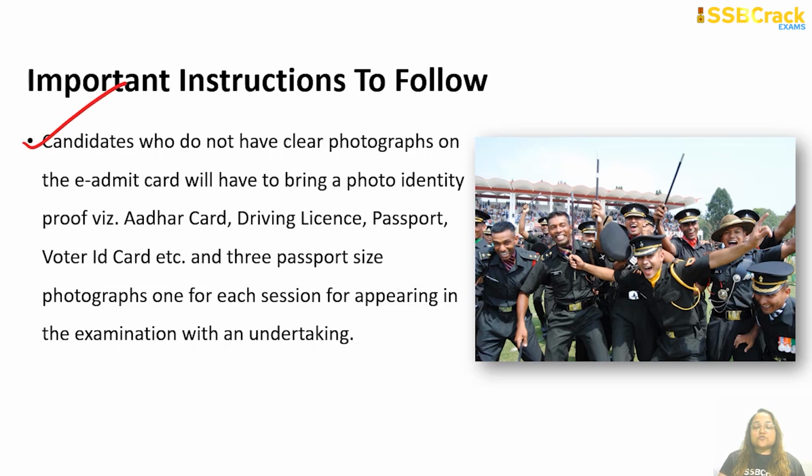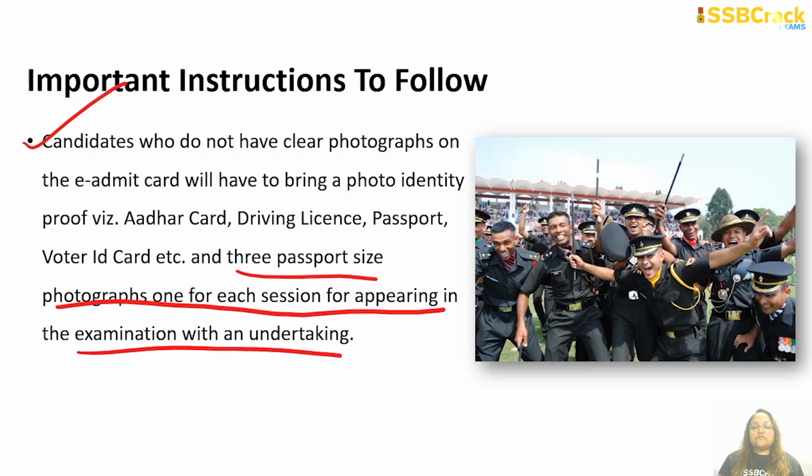The next is candidates who do not have clear photographs on the admit card will have to bring a photo identity proof, that is an Aadhaar card or a driving license or a passport or a voter ID card, and 3 passport size photographs, one for each session, for appearing in the examination with an undertaking. So you have to have an undertaking if your picture is not very clear on the e-admit card. You have to carry 3 passport size photographs and you have to carry a photo identity proof, any of the photo identity proof that you have.